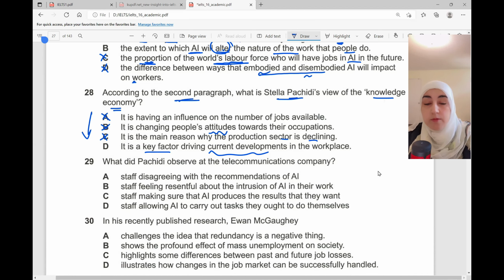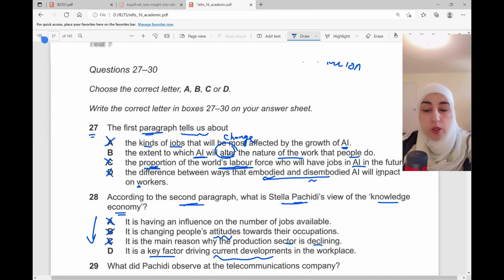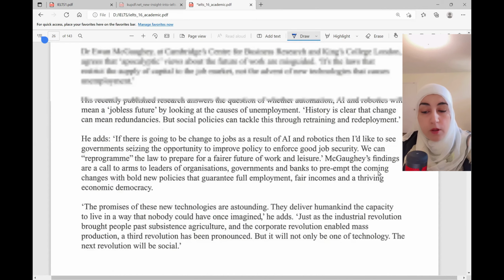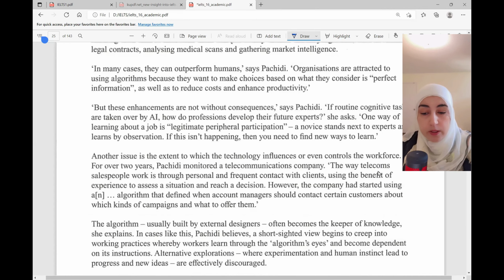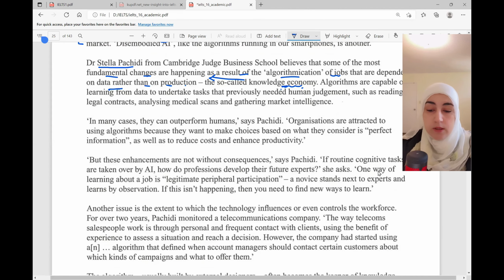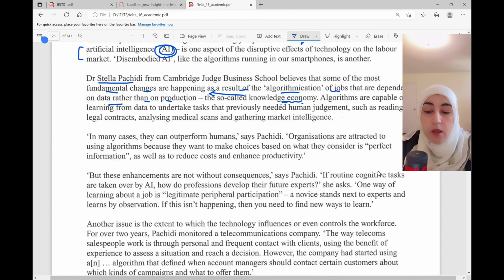Let's go back to the paragraph. Now, notice here, it is okay to keep coming or going back and forth between the paragraph and the question. This is okay. So let's see this here again. What did they say? They talked about fundamental changes are happening as a result of algorithmication. So this is algorithmication of jobs that are dependent on data rather than on production. So this is called what? Knowledge economy. So it is what? It is something that causes changes, which means it is a factor, and changes what?